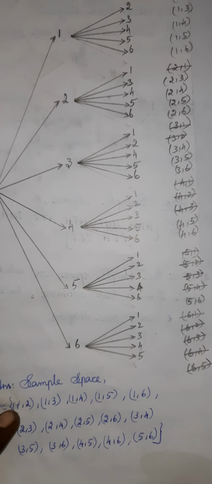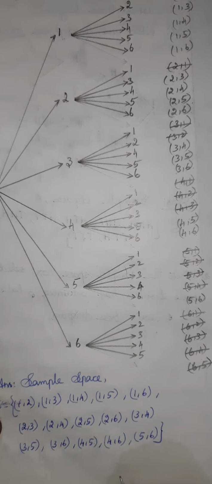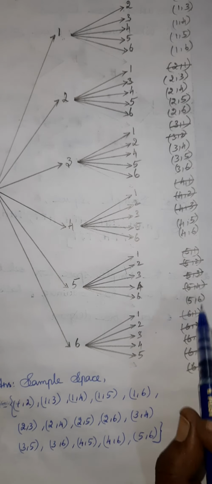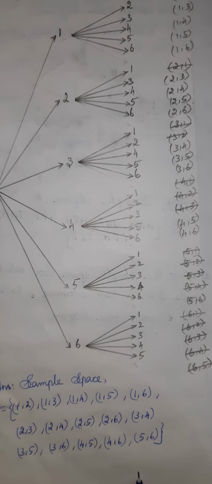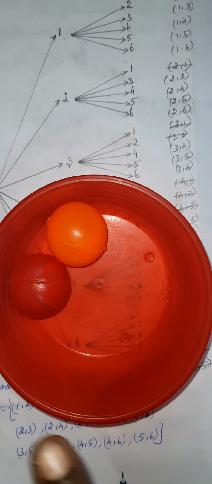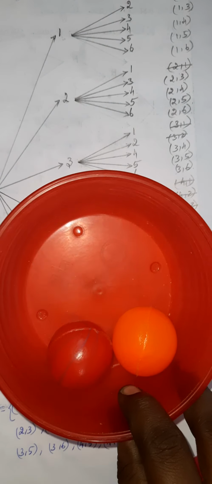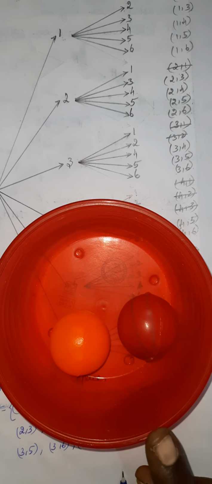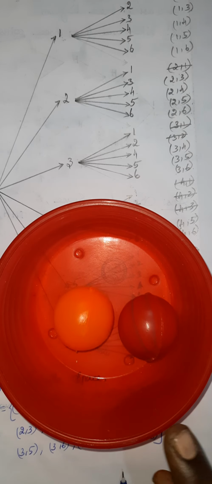Okay. Only these 15 elements, 3 rows. So only 15 elements are in the sample space. Are you all clear? Don't write the repeated elements. But this will not apply in all questions. I am repeatedly telling you, only in this one. The reason is that the first ball and second ball are the same. You see here, first ball, second ball, that is 1 2. Again, second ball, first ball, it is 2 1. Both collections are the same. Okay. So you don't choose both again. Only one chance is enough. Don't write that same chance again. That is only how we cut some possible outcomes. Are you all clear?